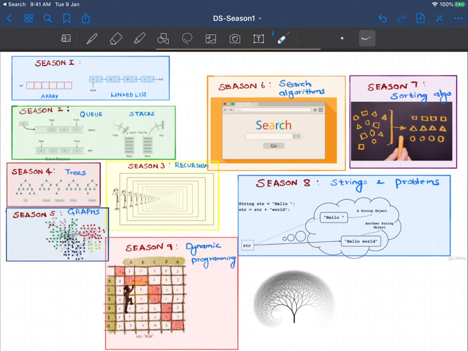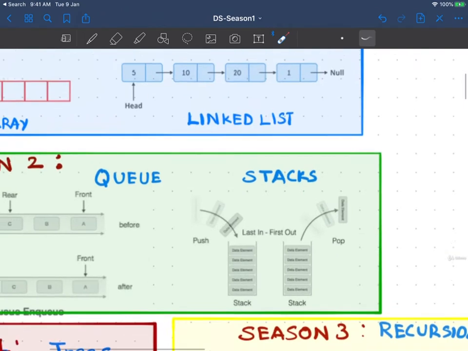Welcome to the data structure and algorithm course. In this course, I have designed the course into 9 seasons. In each season, we will see some particular data structures and the problems which are asked in FAANG companies like Facebook, Apple, Netflix and Google. So let's start with season 1.